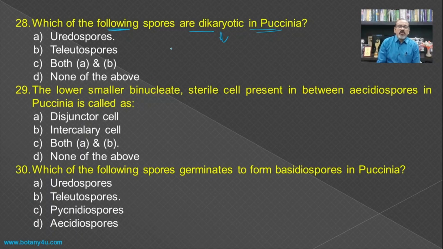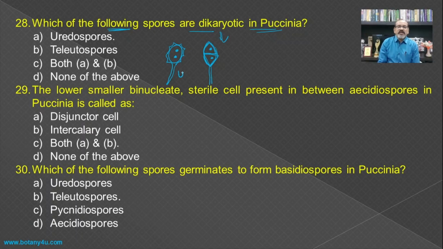If you see the structure of the spores, then here the uredospores are oval or spherical with an echinulate margin and having two nuclei in it, while in case of the teleutospores, the outer wall is thick, and there is the presence of two cells.